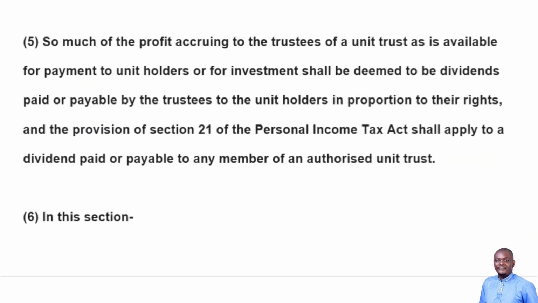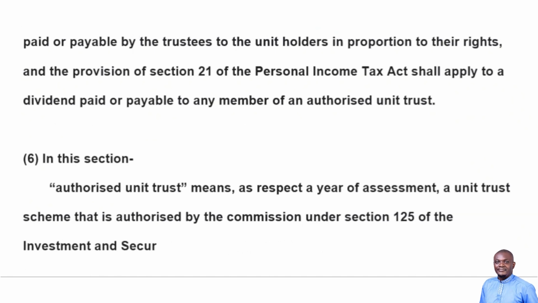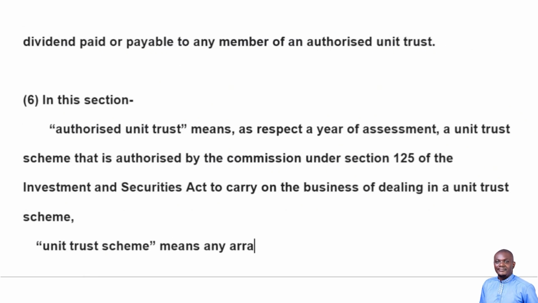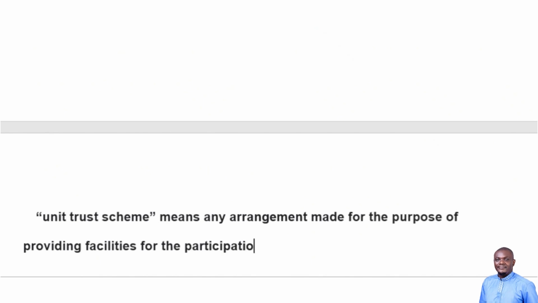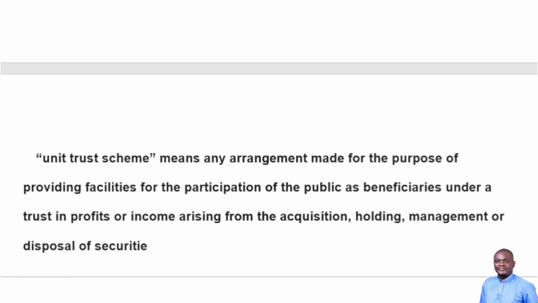In this section, authorized unit trust means, with respect to a year of assessment, a unit trust scheme that is authorized by the Commission under Section 125 of the Investment and Securities Act to carry on the business of dealing in a unit trust scheme. Unit trust scheme means any arrangement made for the purpose of providing facilities for the participation of the public as beneficiaries under a trust in profit or income arising from the acquisition, holding, management, or disposal of securities or any other property whatsoever.